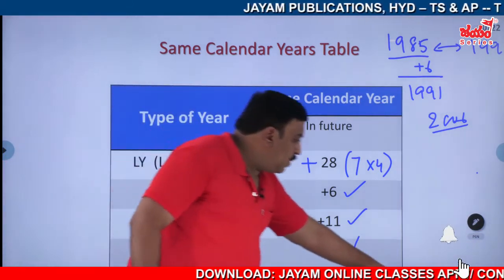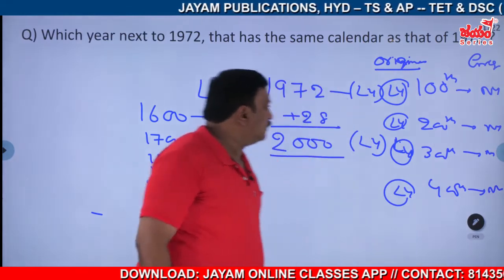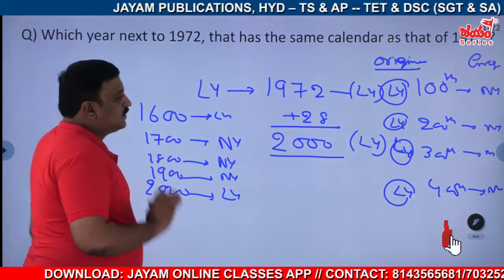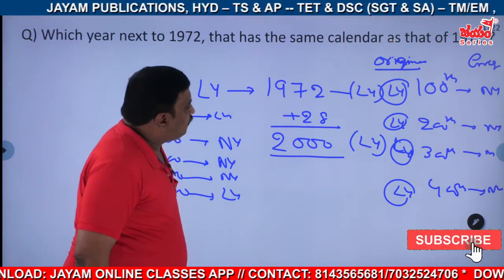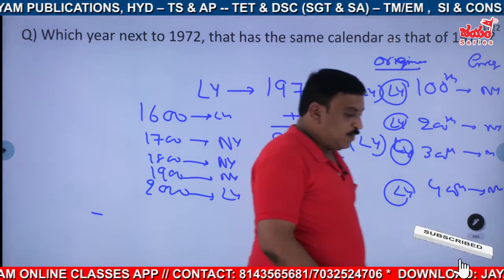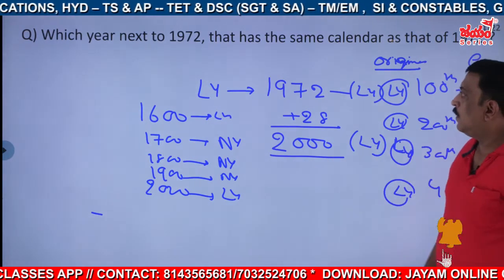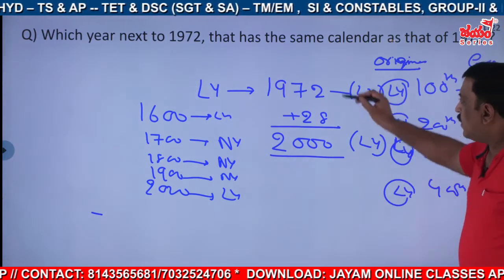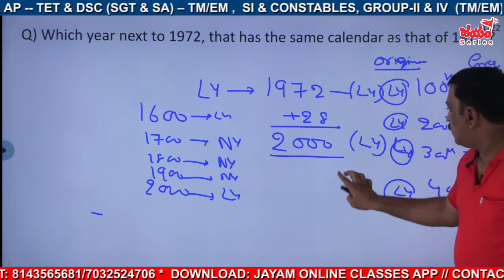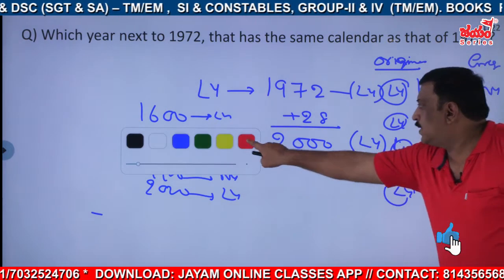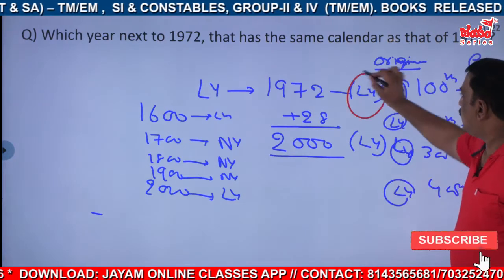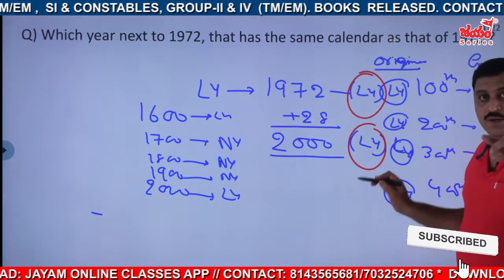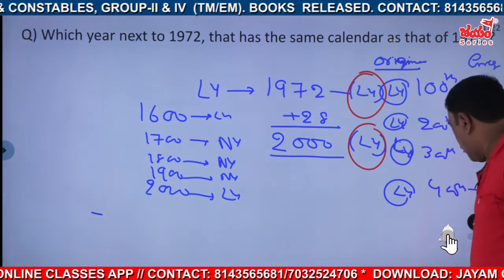So be cautious while doing this. These are the cases. Now, coming to the next question. Here 1972 is a leap year and this is also a leap year. We have to check that. Okay. Next question.